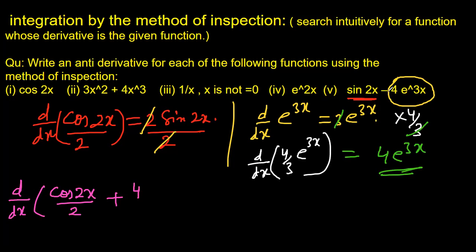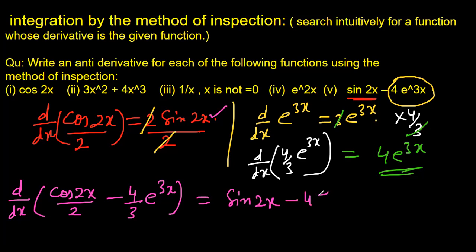Is that plus or minus? It is minus here, no? Minus 4 by 3 e to power 3x. Derivative of this is equal to sine 2x minus 4 e to power 3x on the right hand side.